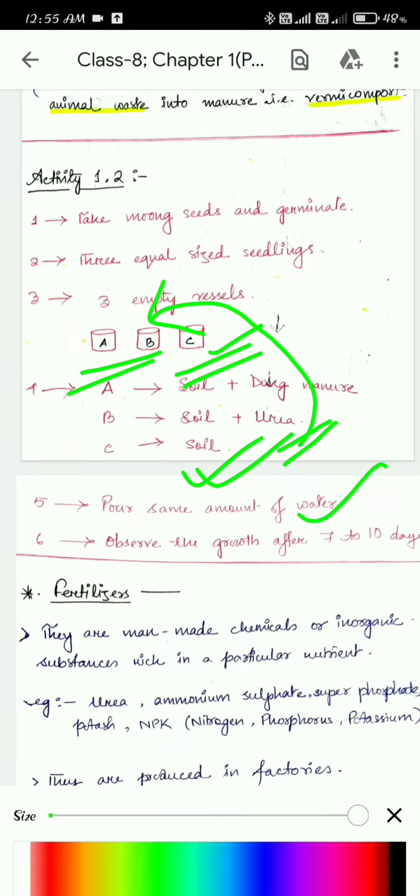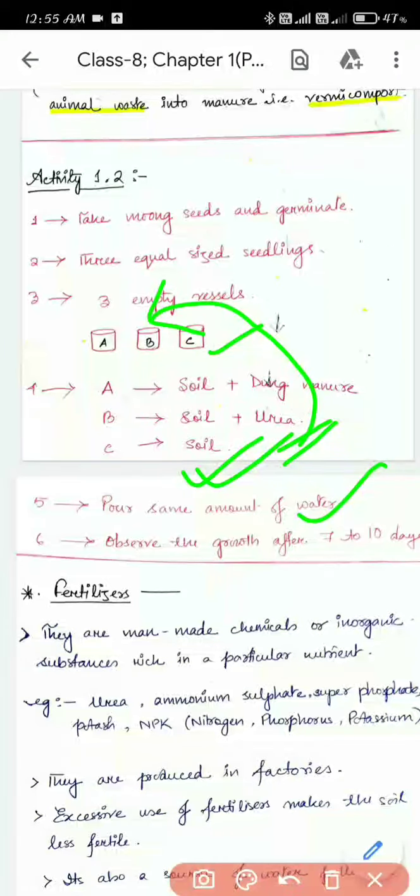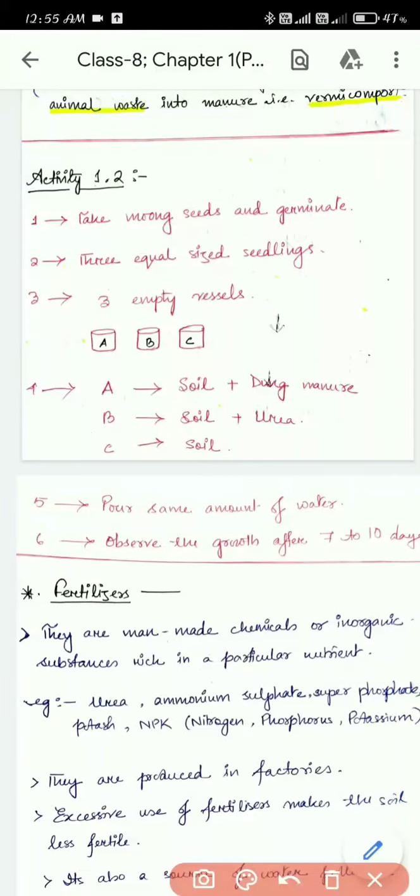After that, what you will observe is given in figure 1.3b. There are 3 containers, and all 3 are labelled A, B and C. You can zoom the picture a little bit in your book and see nicely.